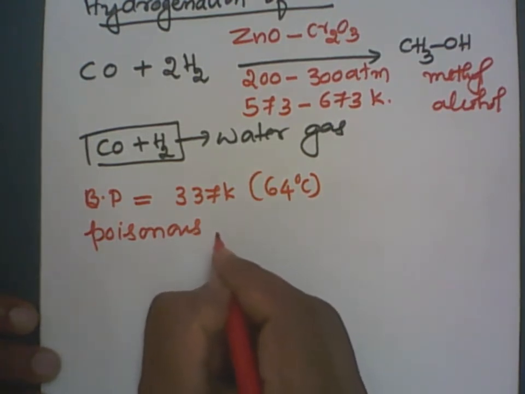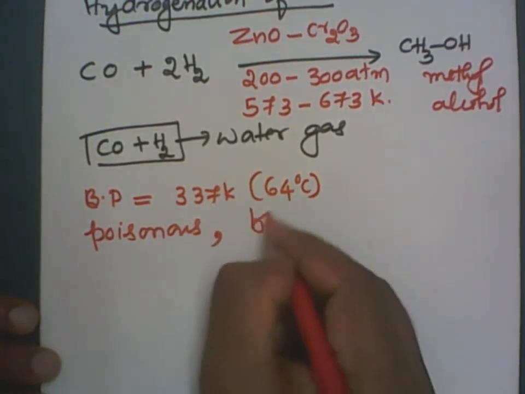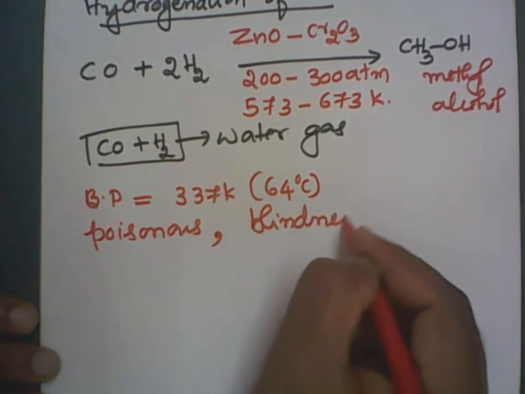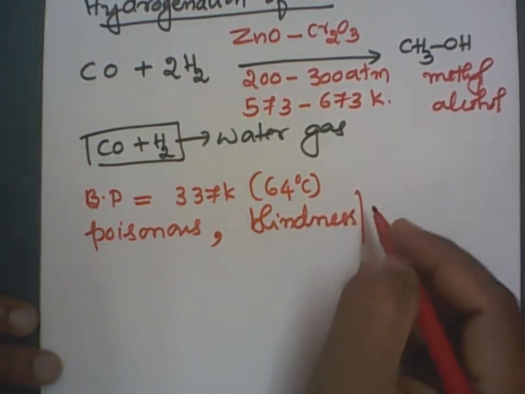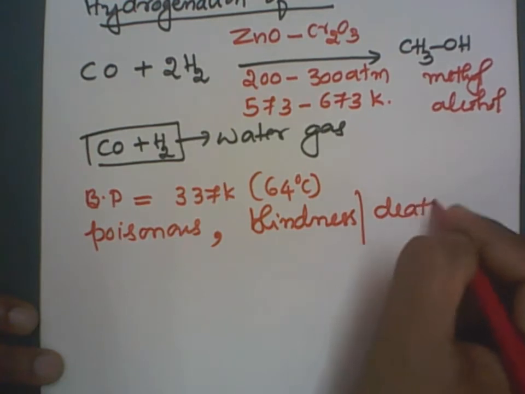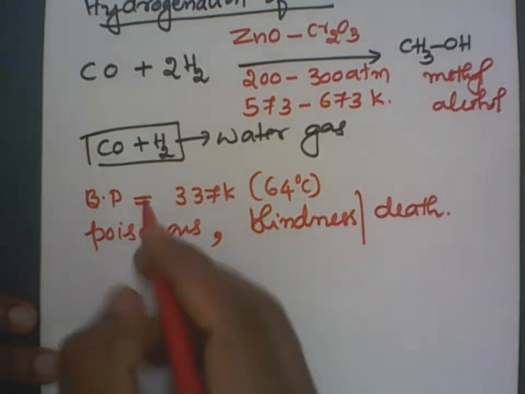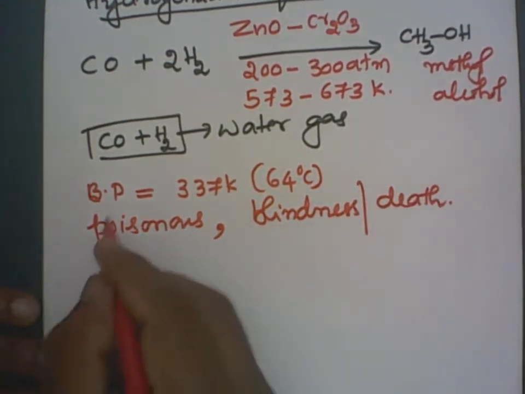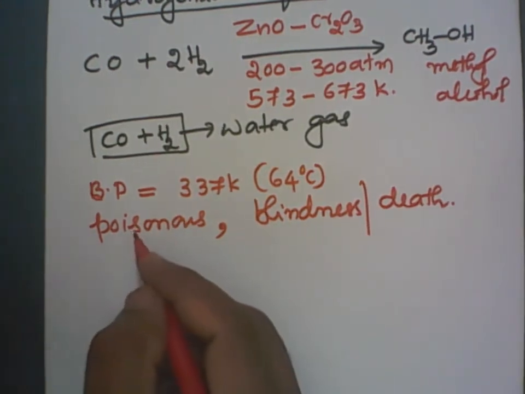Even if you drink about 5 ml, what will happen? It will lead to blindness. And excess will lead to death. Now, when I say all these problems, where is it used?